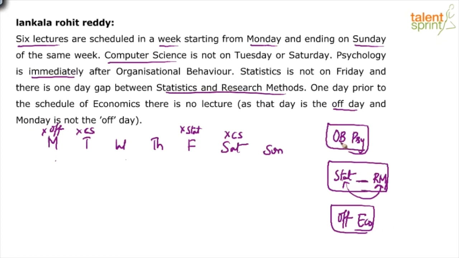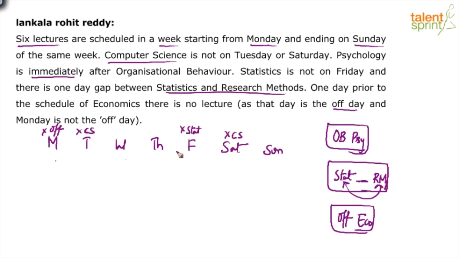So which means if you try to start with OB and psychology, there will be multiple cases that you would get, and you'll have to consider each one of them to be true. Only at a later point you'll figure out which is wrong. So no sense in starting with the first point. When you look at the second point, stat dash RM, well, yeah, maybe you can start with this because we have some data about stat.